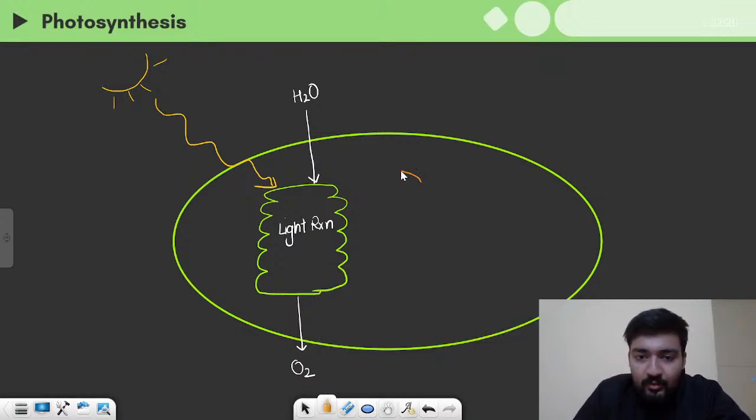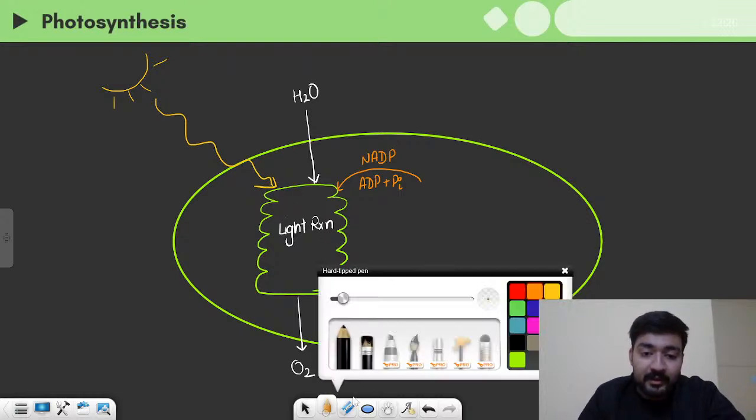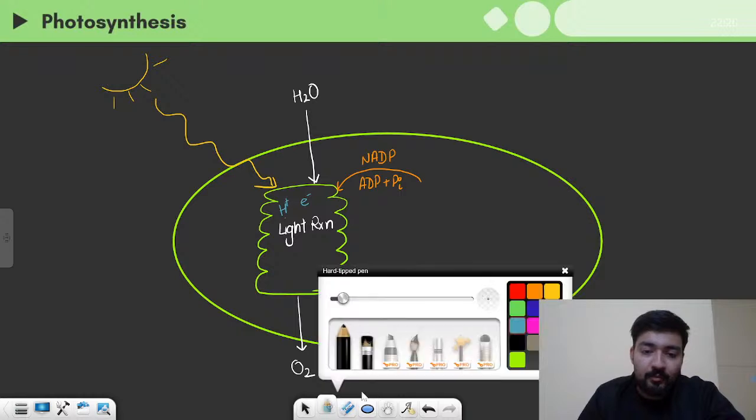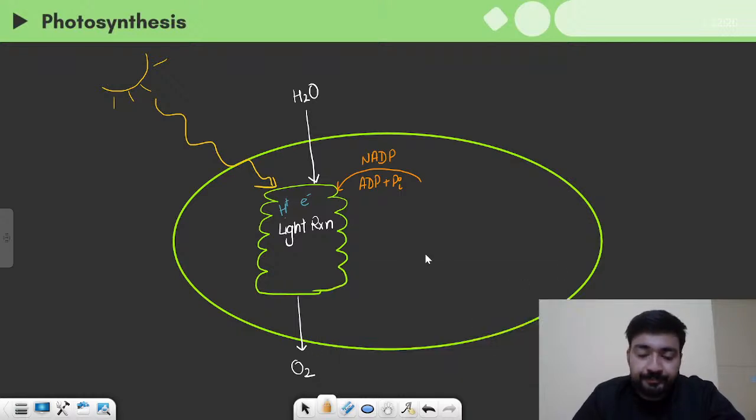First of all, it intakes NADP and ADP plus inorganic phosphate. Using the energy of sunlight and also the electrons that come from water, which actually gives electron and proton, these protons and electrons are used, and this energy is used to make NADPH.